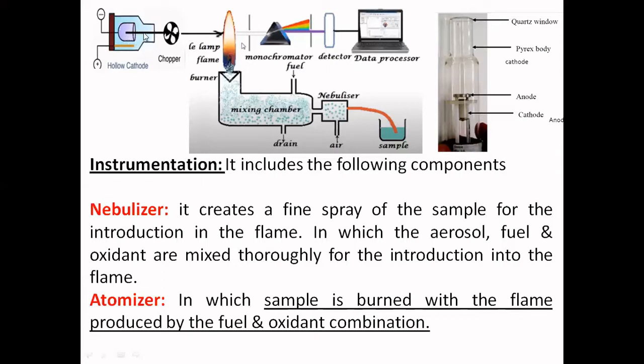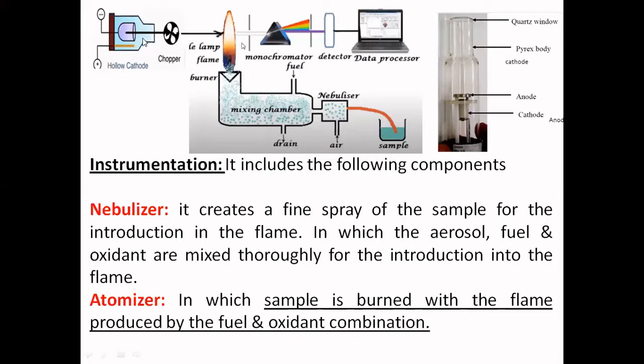It means when these cations of the inert gas molecules reach the cathode, they make the atoms remove from the cathode area. The produced atoms will strike the inert gas ions present inside this tube, inside this bulb, and absorb the energy and go to the higher energy state. It means transition takes place. As a result, they come back to the ground state, that is the original state.